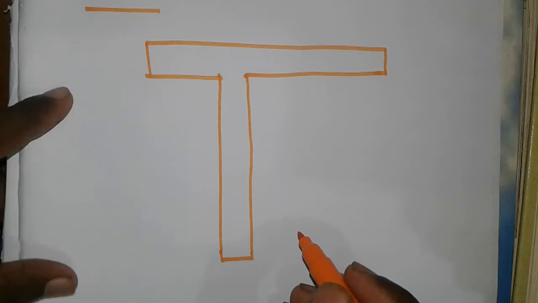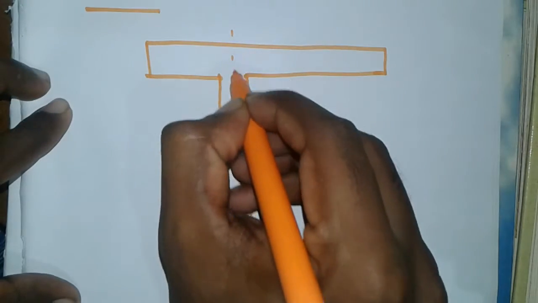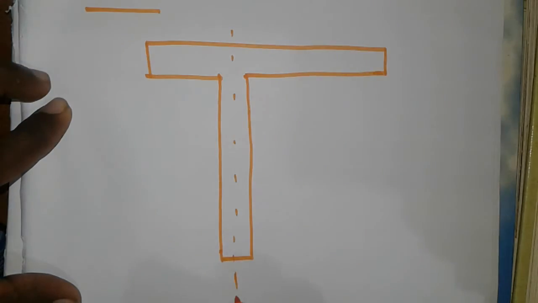This is the unsymmetrical T section and here is the axis.